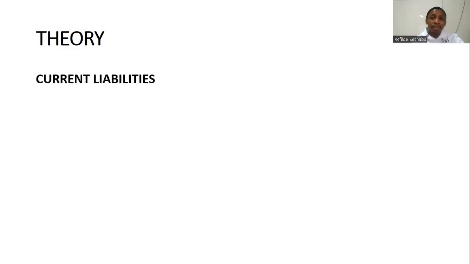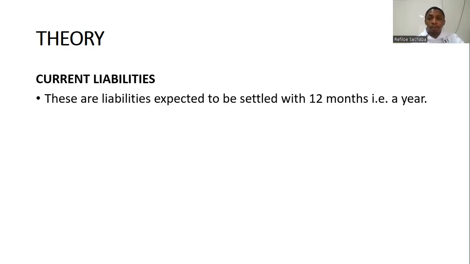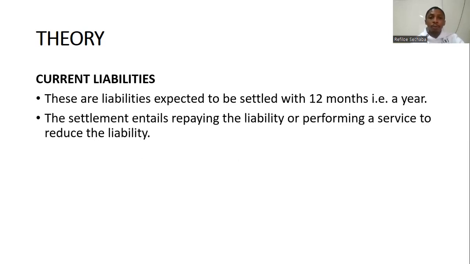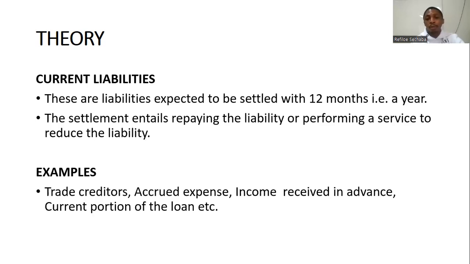Now, your liabilities also are divided into two. We have current liabilities and non-current liabilities. So current liabilities are simply obligations we expect to repay within 12 months, that is a year. And the settlement entails repaying the liability or performing a service to reduce the liability. Examples will be trade creditors. These are the people we buy from on credit. Accrued expenses, an expense we haven't yet paid, but we have incurred.